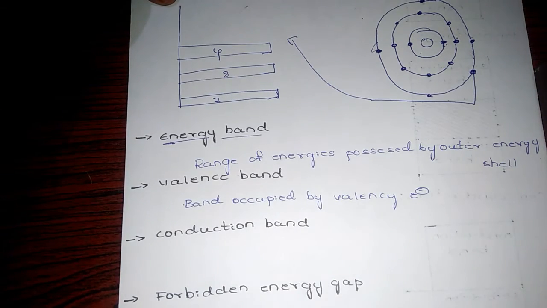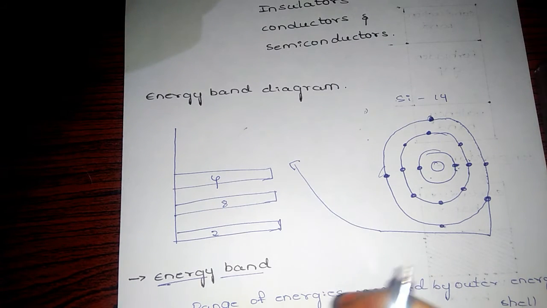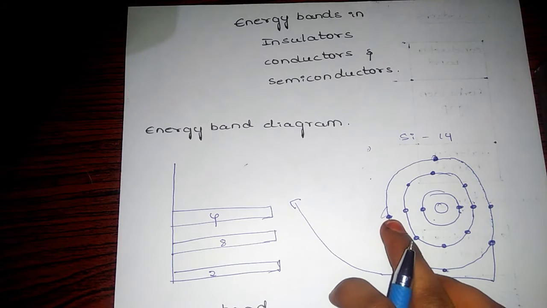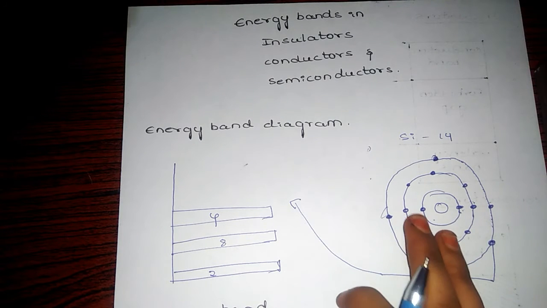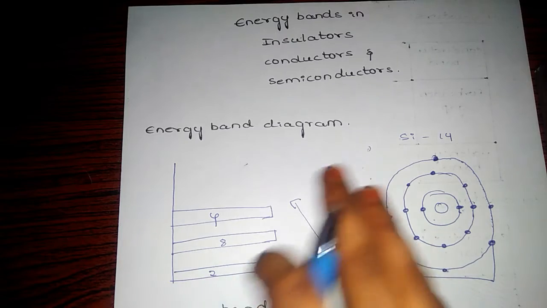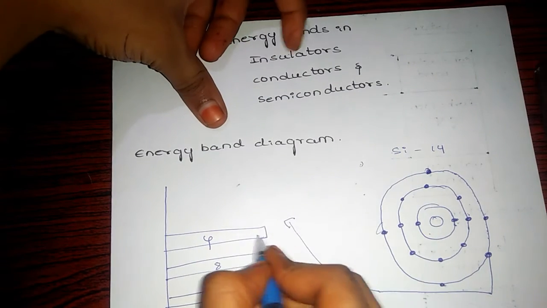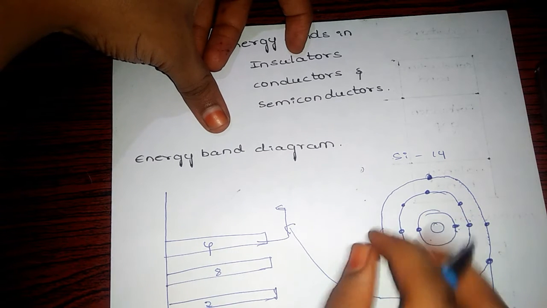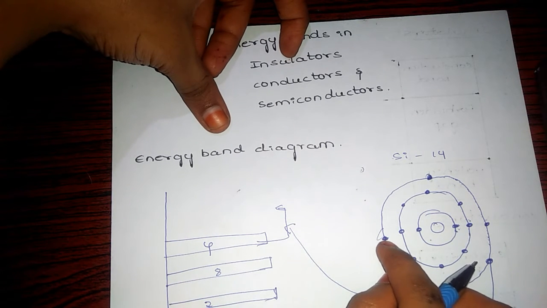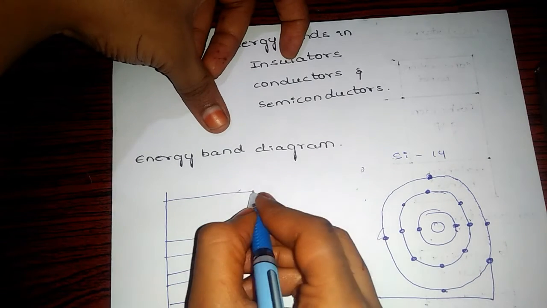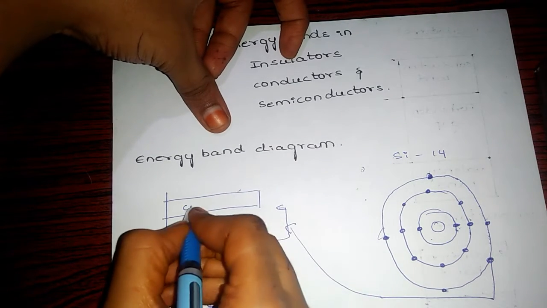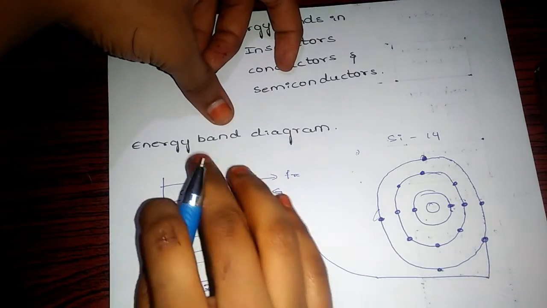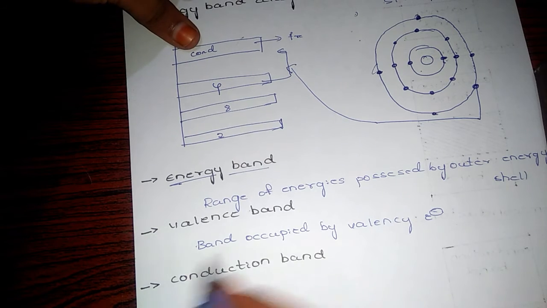Then what is the conduction band? After applying some energy to this atom, the bond will break and the electrons move out of the shell and move freely in free space. So they go to the conduction band, which is nothing but free space.